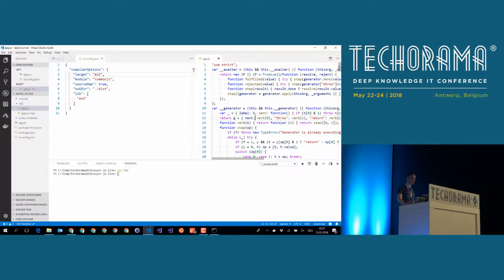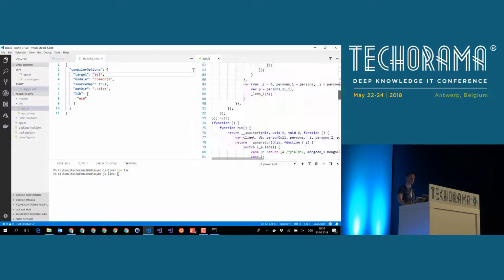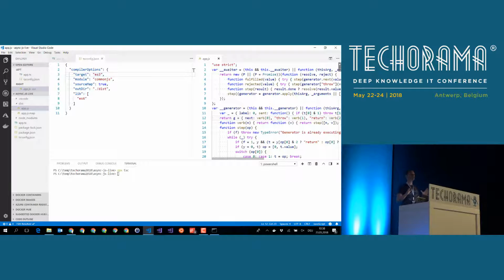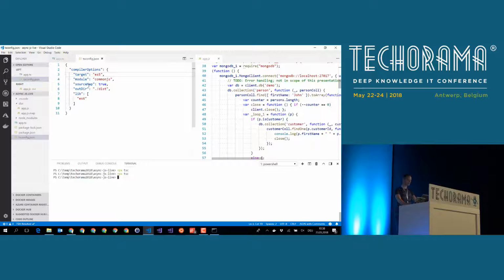So this code is really very, very ugly if you take a look at it, and thankfully, we do not have to write it, because TypeScript is doing the heavy lifting. And if we get a newer browser, we can switch to ECMAScript 5, recompile this, and we will see that some code goes away.